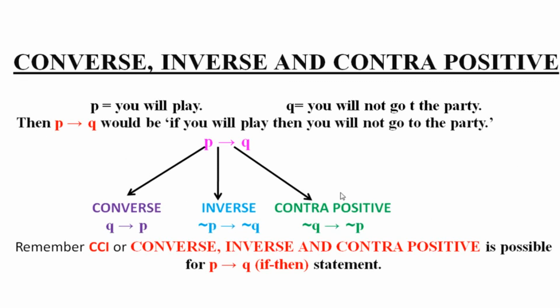And what about contrapositive? First of all, you first converse it. That is, P implies Q. Converse would be Q implies P. Then you negate them. Not Q implies not P. So that would be contrapositive. Remember, CCI, or converse, inverse, and contrapositive, is possible for if P implies Q, that is for the if-then statement only.